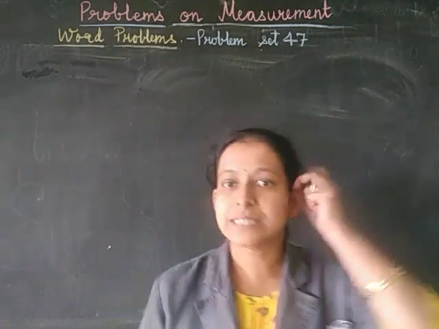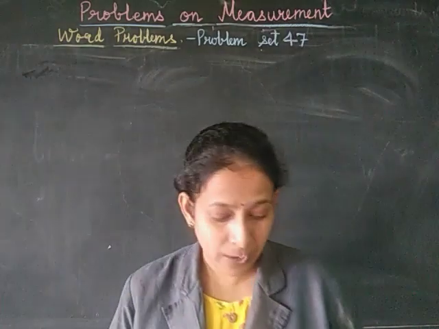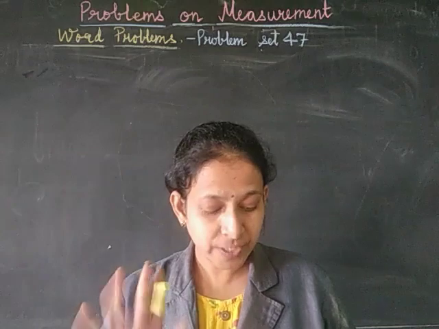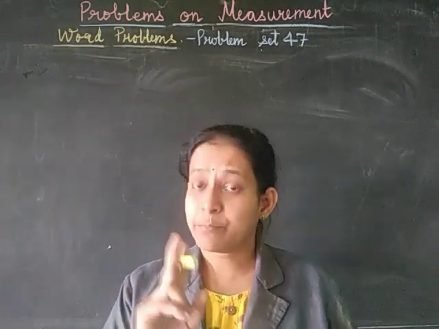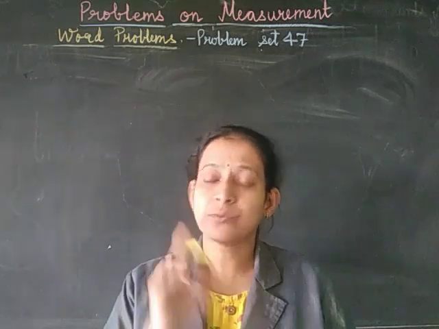This problem is similar to problem number 5. Let's write now how much is the distance. Here the rickshaw travels 30 kilometers in 1 hour. That means the distance covered by the rickshaw in 1 hour is 30 kilometers.